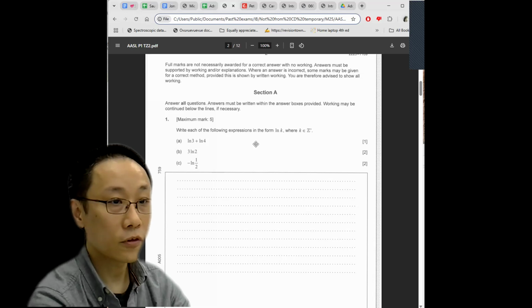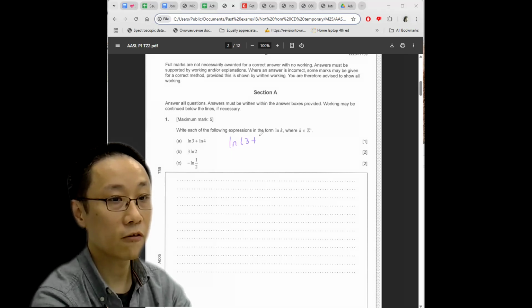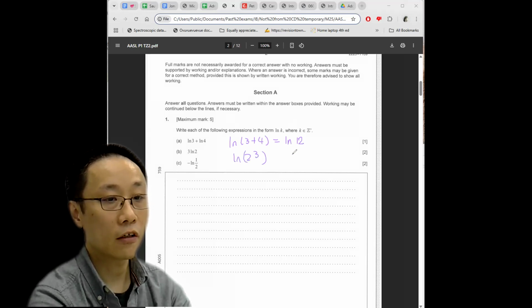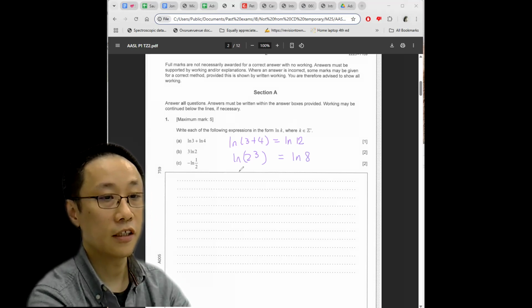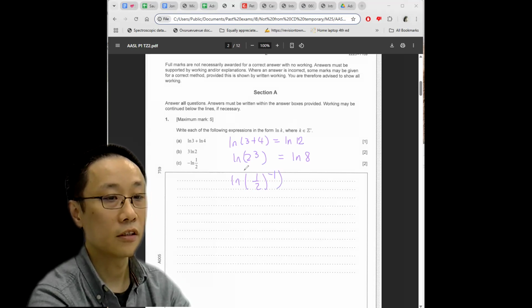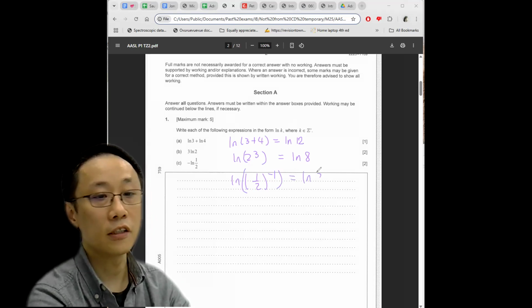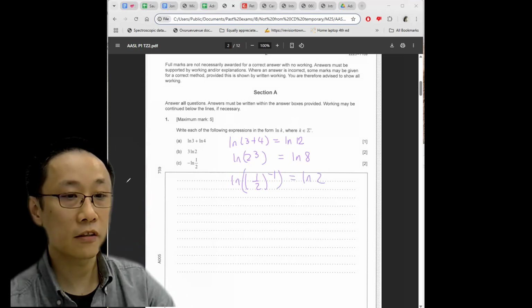ln 3 plus ln 4 just equals ln of 3 times 4, which equals ln 12. For 3 ln 2, you can hide the 3 as a power of the log content, so this is just ln 8. And then the negative in front can also be rewritten as a power, which gives you ln 2. So easy. 30 seconds, 5 marks.